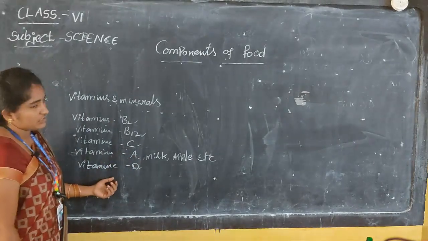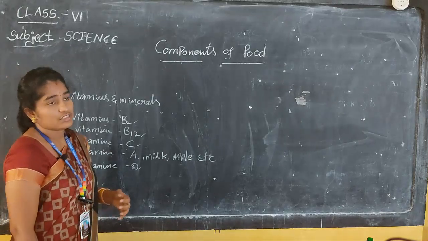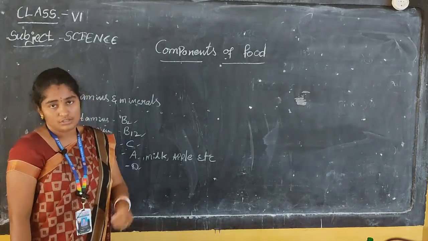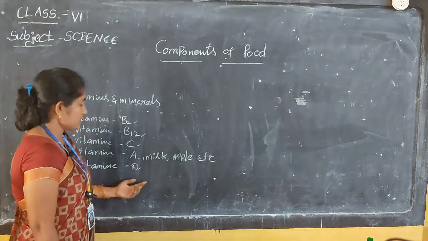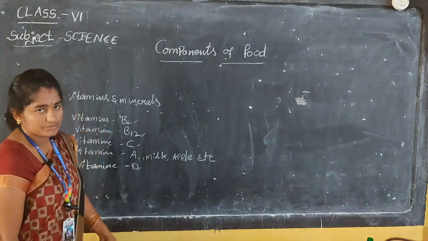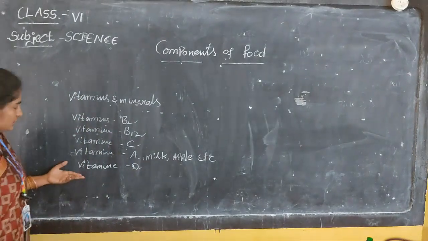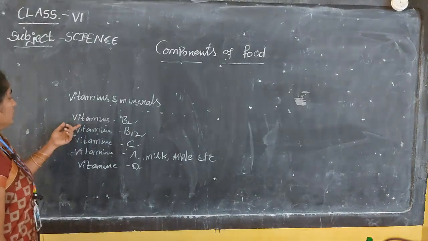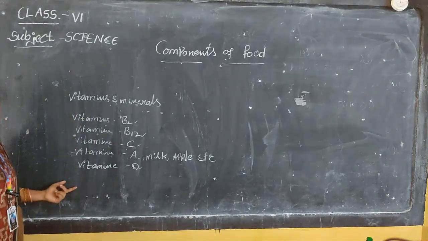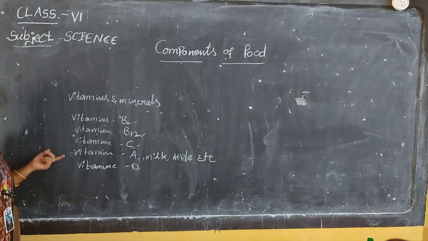What about vitamin D? Vitamin D is mainly produced in our body when we stand in sunlight, and it is also present in certain types of food items.